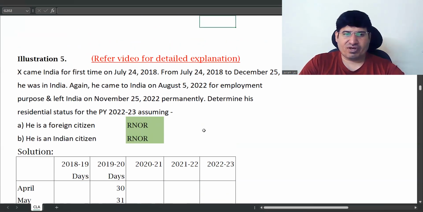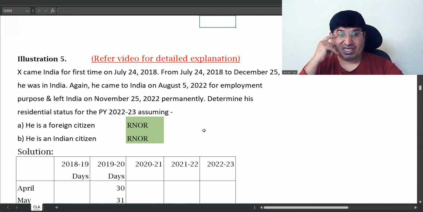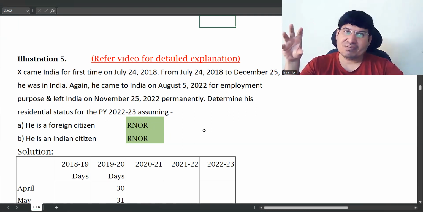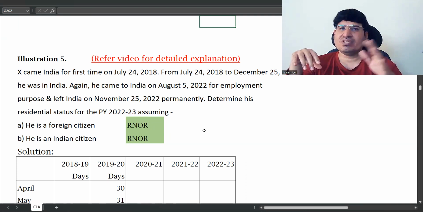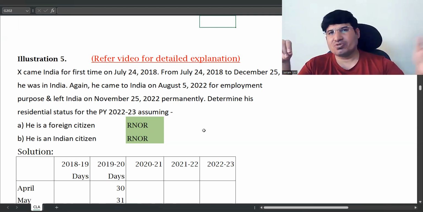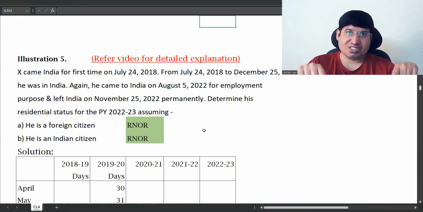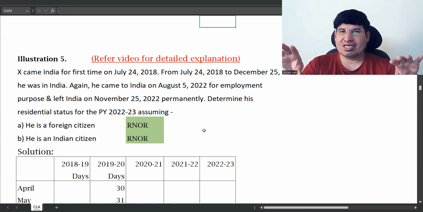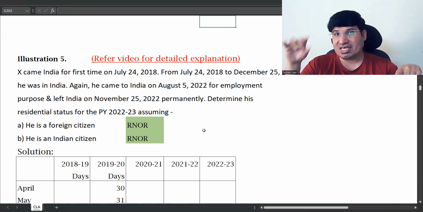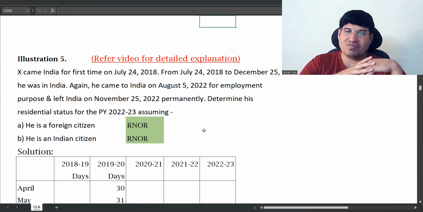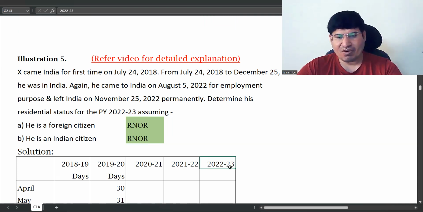Now the first thing to be seen is, does any assumption apply to him? Any exception you will go for will only be based on the previous year. You don't have to see exceptions before the previous year; there you will just use the days to count. Normally you will have only exceptions A, B, and C, which you will use only regarding the previous year. Exceptions will apply only to this year.